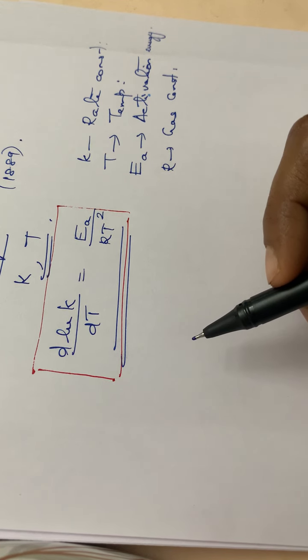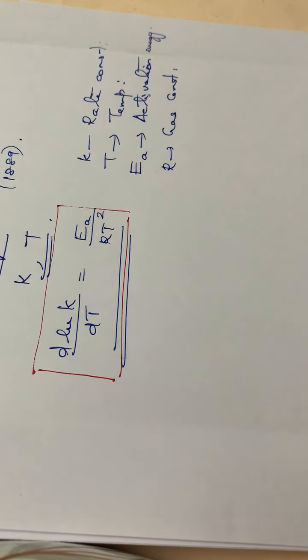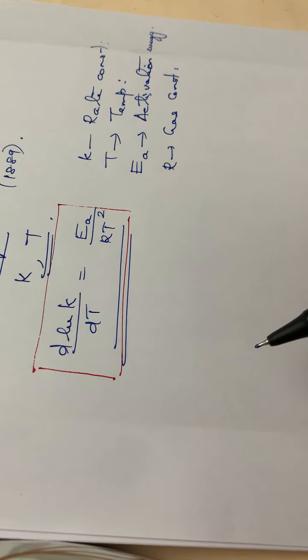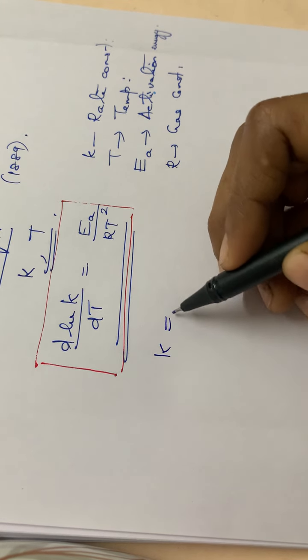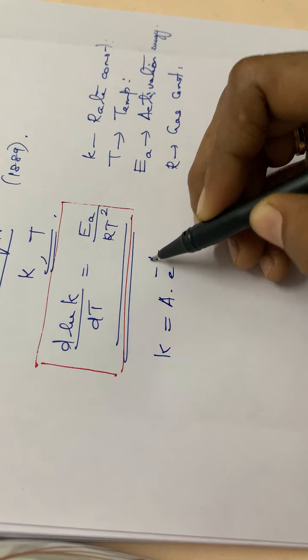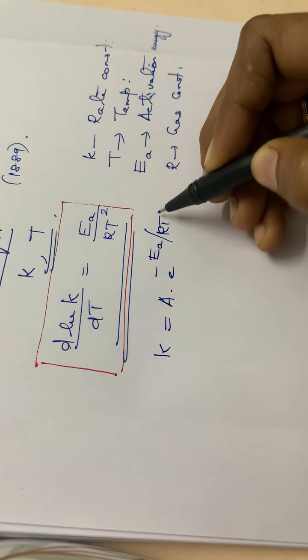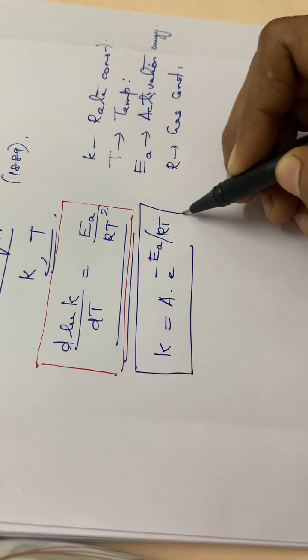Then again, on integrating this equation, or from the original equation, we can write K is equal to A into e raised to minus Ea divided by RT. This is also another form of the Arrhenius equation.